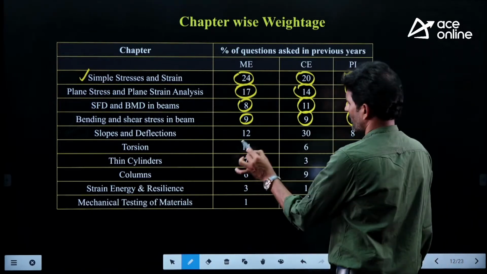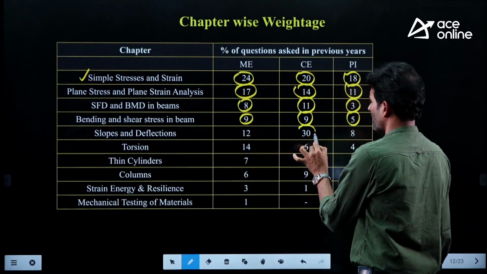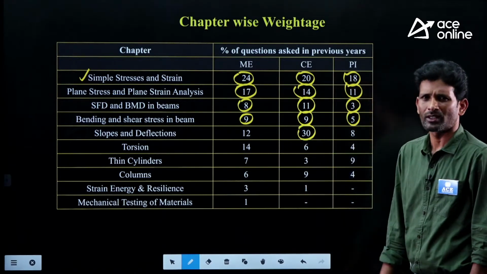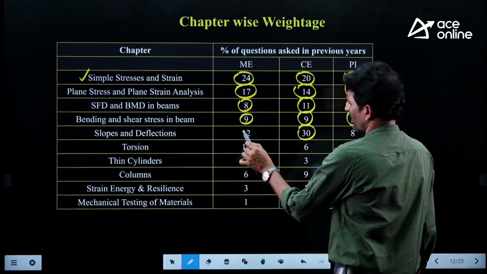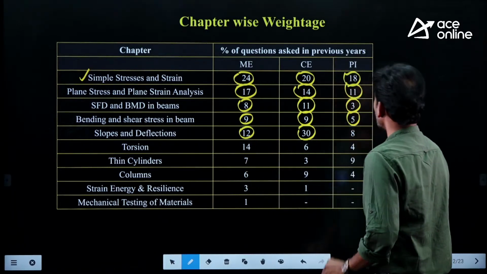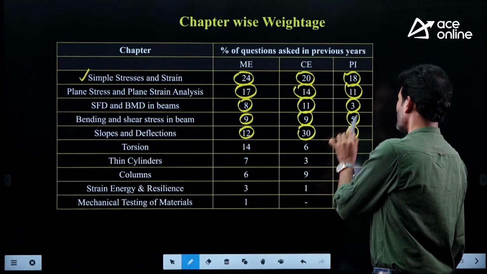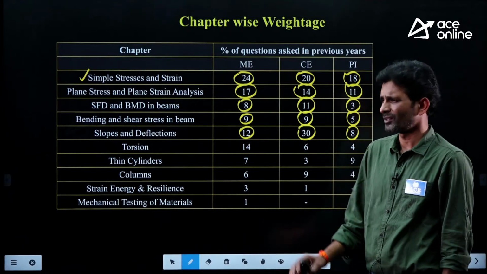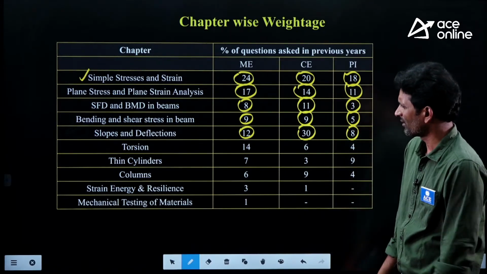And slopes and deflection, see the importance of the slopes and deflection topic for civil people. 30% we are observing here. For mechanical people also, it is one of the important topics. And for production, as I told you, the questions are coming from the standard cases only. There is no difficulty in this particular topic.